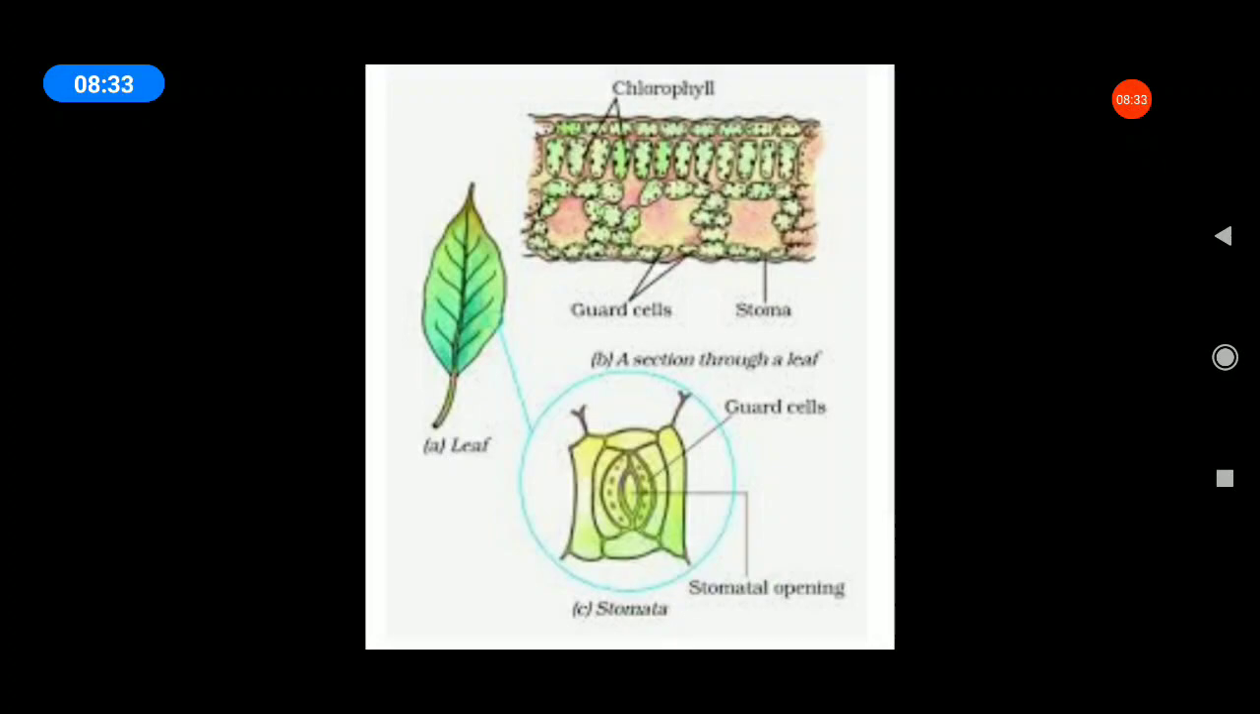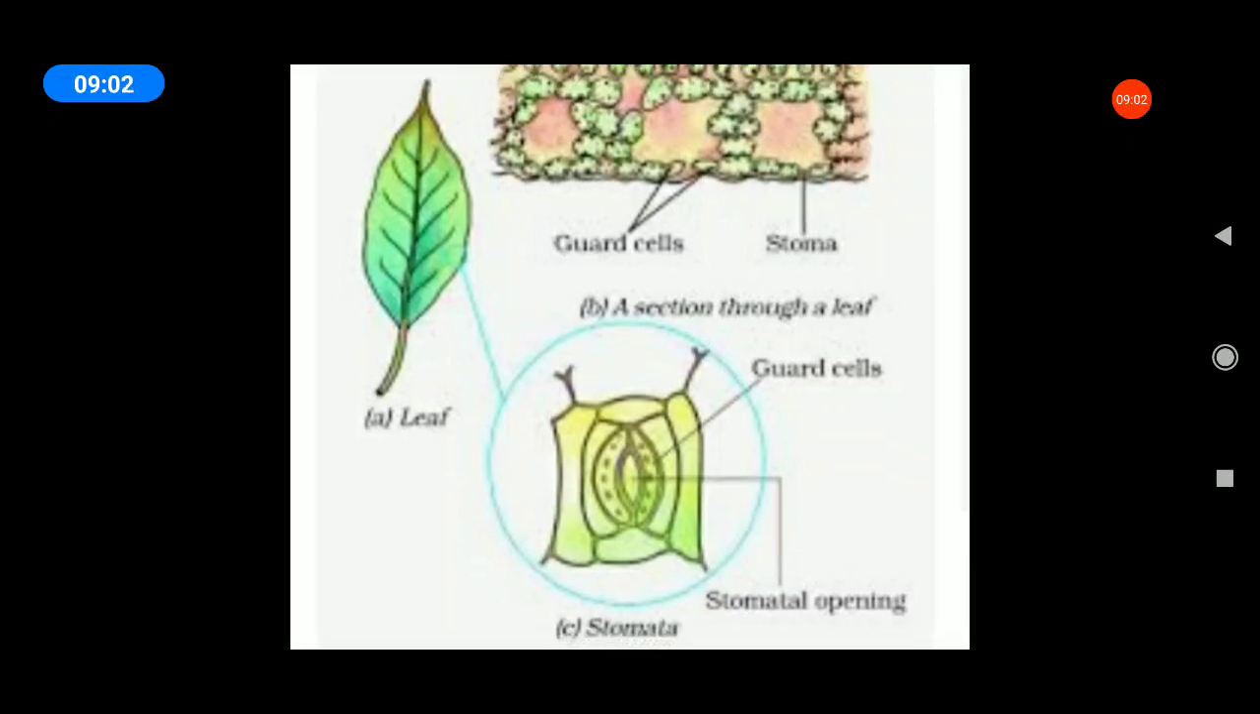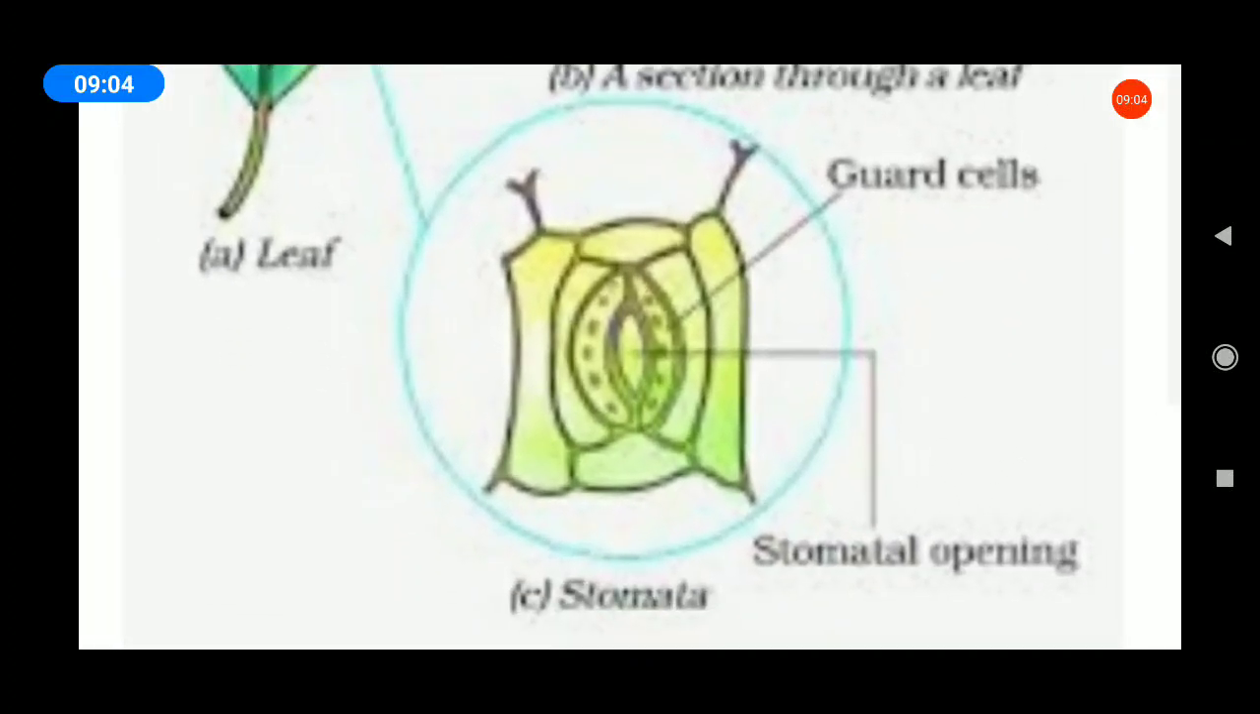So, listen all of you. The water and minerals present in the soil are absorbed by the roots and transported to the leaves. Carbon dioxide from the air is taken in through tiny pores present on the surface of the leaves. These pores are surrounded by guard cells. Such pores are called stomata. This is the structure of stomata.